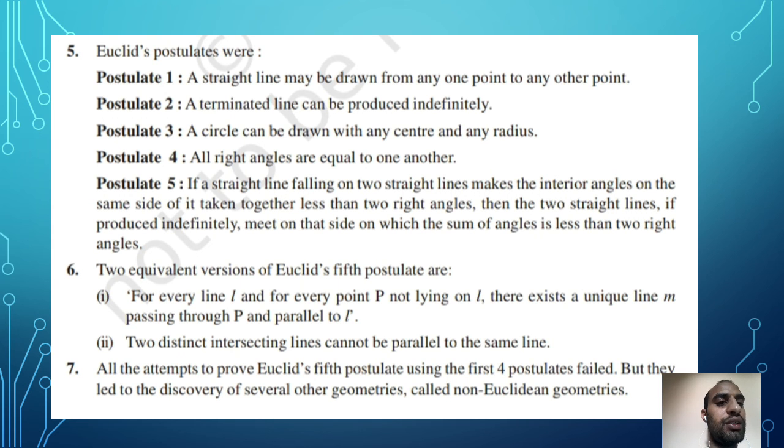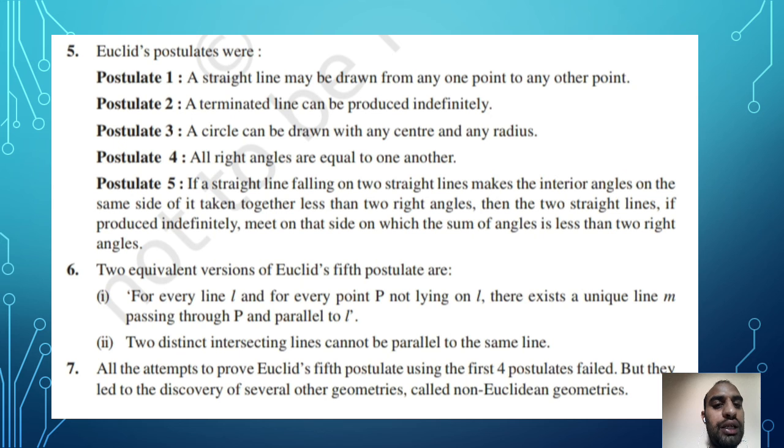You have already studied this point. When two lines are crossing each other, there are interior and exterior angles. Next are two equivalent versions of Euclid's fifth postulate: for every line L and for every point P not lying on L, there exists a unique line M passing through P parallel to L. And two distinct intersecting lines cannot be parallel to the same line. If two lines are intersecting, they are never parallel to each other.